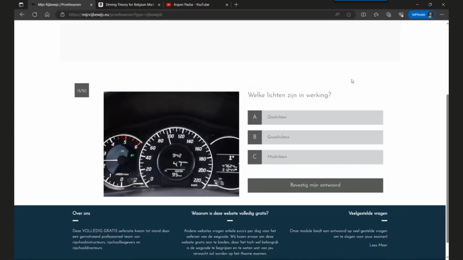So the question is, which lights are now switched on? If you look at the dashboard, you can see the lights here. So this is an indication of dim lights. So the options are dim lights, high beam lights, or mist lights. We don't see any mist lights. We don't see any high beam. This will be either dim light or high beam light. So now it's showing dim light. So it has to be one of these two. Now it's a dim light. So we select this option.